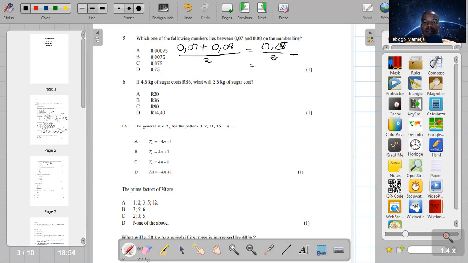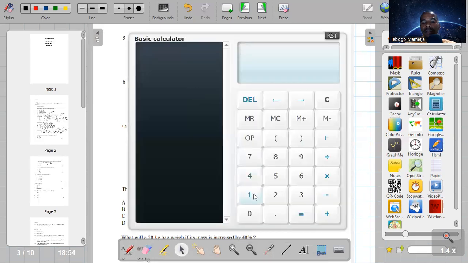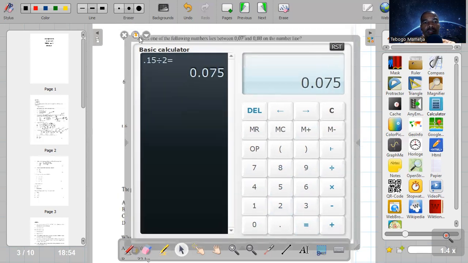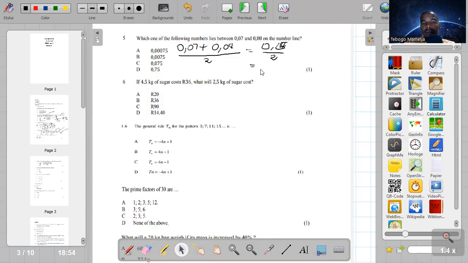And when you divide 0.15 by 2, let's again go back to a calculator. 0.15 divided by 2 is 0.075. Let me close it. So the answer there is 0.075, which is going to be number C.